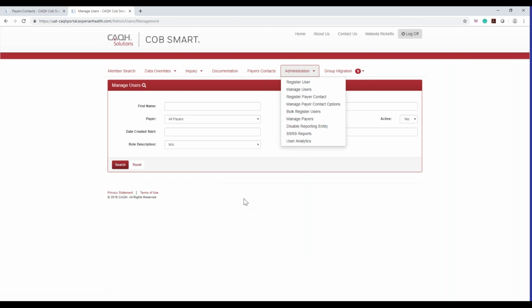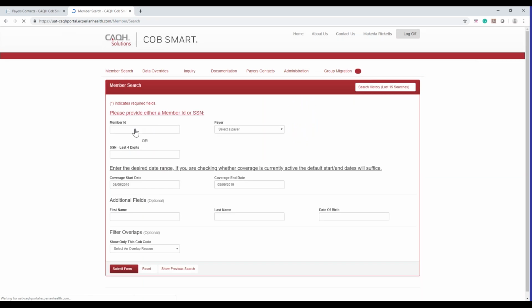So again, if you need somebody at your plan to upload documents, they must have member search, and they'll see member search here. And once they have member search, then they can go ahead and upload a document. Now, documents must be tied to a COB reference ID, which means they must be tied to a record in our portal.